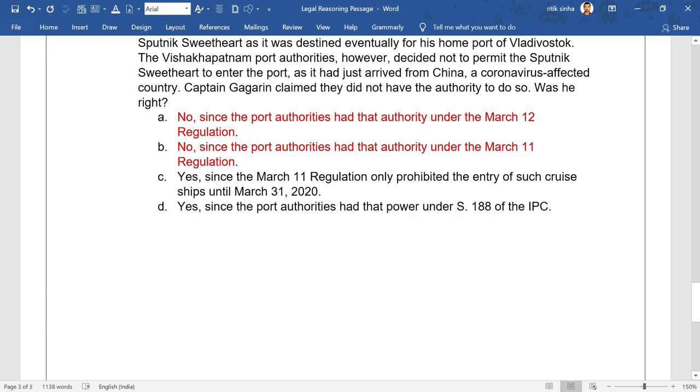C says yes, since the March 11 regulation only prohibited the entry of such cruise ships until 31 March 2020. This is the correct option which we are looking for. Let's look at D for once. Yes, since the port authorities had that power under section 188 of the IPC. It's completely irrelevant because section 188 of the IPC seeks to give a penalty or punishment if anybody violates section 3 of the Epidemic Act 1897. Right?